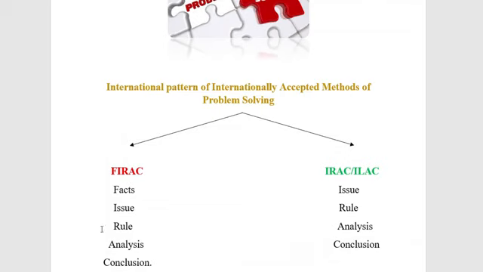After framing the issues, the next aspect is the rule. Under rule we have to see the provision of law or rule of law, write the decided cases, and write the sections. In the law of torts we don't have sections, so we write the provision of law. The next aspect is analysis. In analysis we discuss all these facts, issue and rule, and analyze them in a legally justified way. Then we can go for the conclusion.